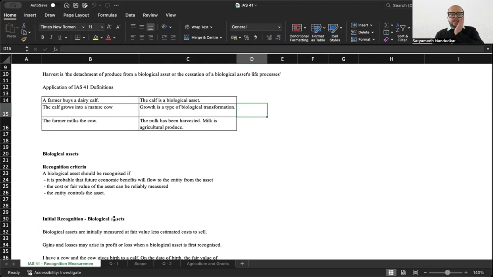You recognize a non-current asset when it is probable that future economic benefits will be received from it. The same recognition criteria apply to IAS 41. Probable means the chance of happening is greater than the chance of not happening, that this cow or this tree is going to give me future economic benefits.